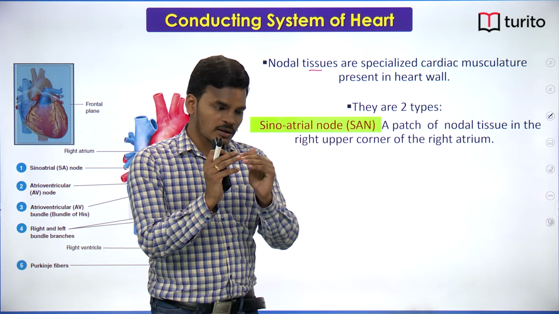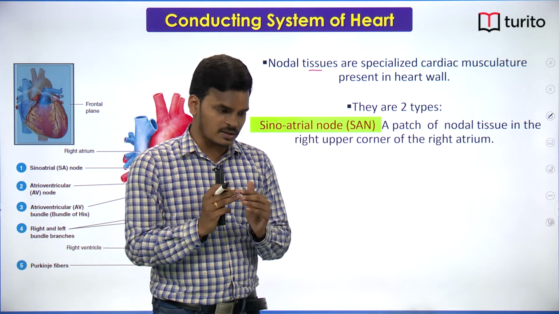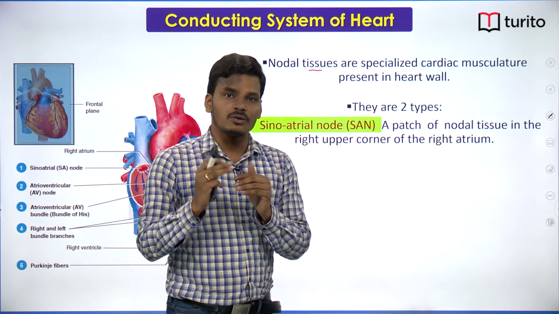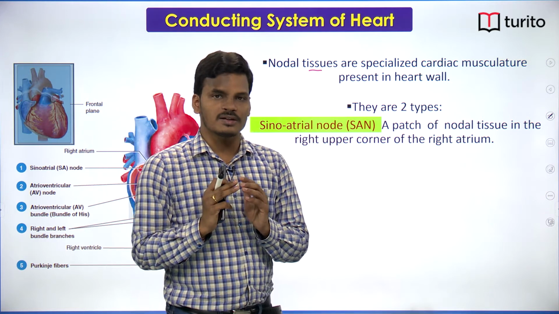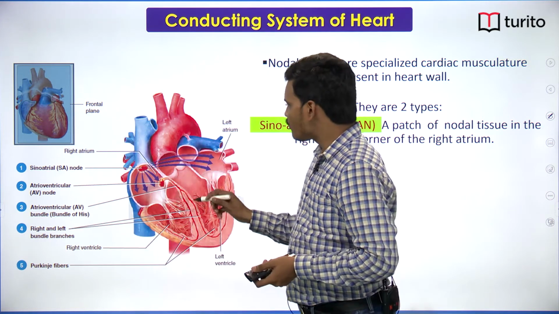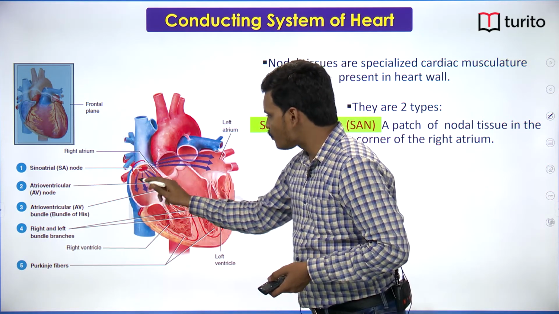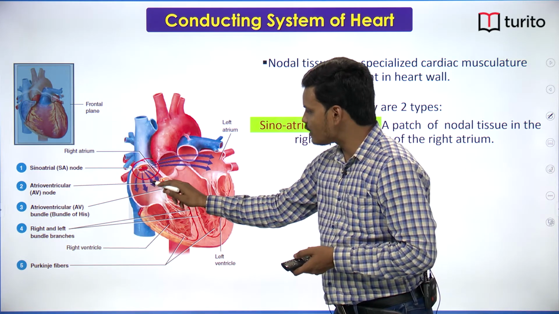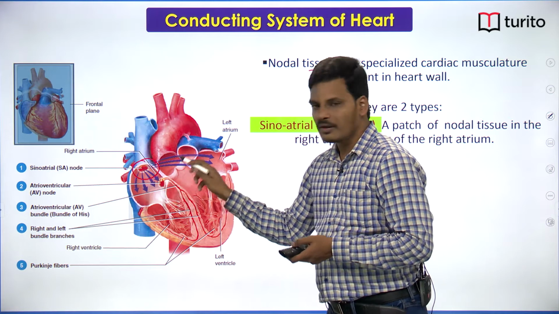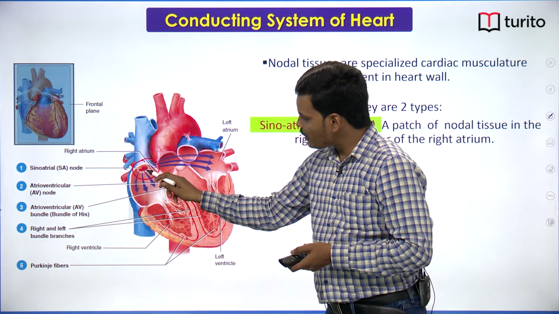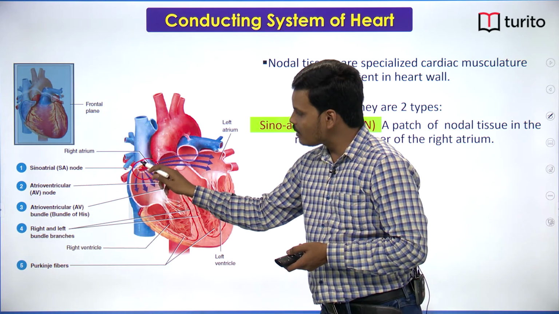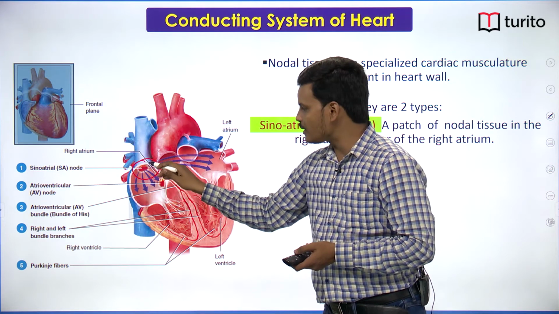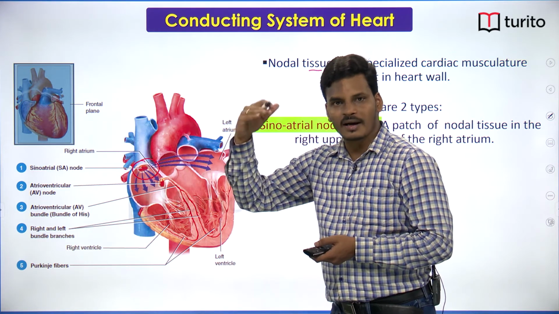Now, there are two nodal tissues present. The first one is known as the sinoatrial node, the second one is known as the atrioventricular node. The first one is the sinoatrial node. If you see the location, the sinoatrial node is located in the right atrium, in the upper right corner of the right atrium.